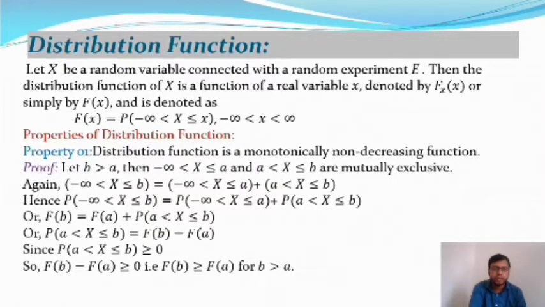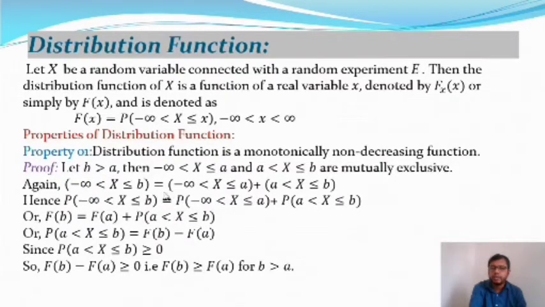Now we are looking for the proof of this property. Let b be greater than a. Then consider minus infinity less than X less or equal to a, and a less than X less or equal to b. These two events are mutually exclusive. Therefore we can write minus infinity less than X less or equal to b as minus infinity less than X less or equal to a plus a less than X less or equal to b.